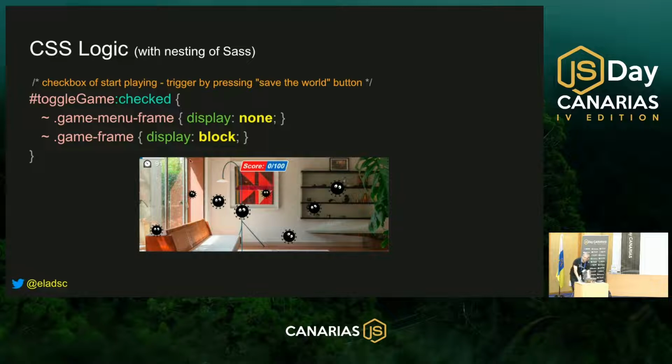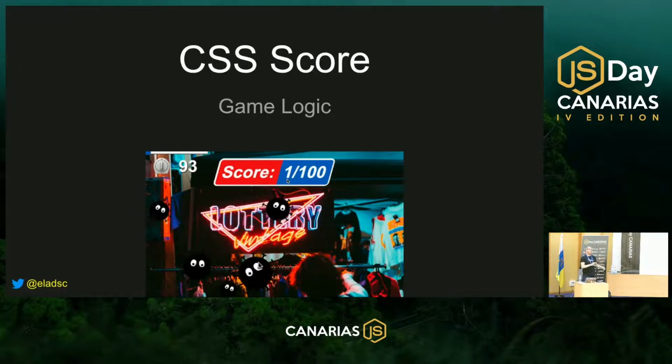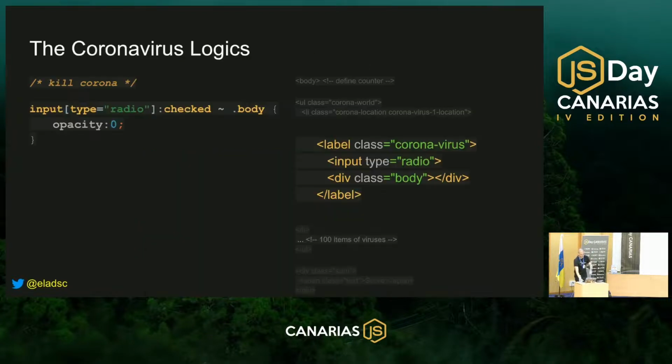This way of writing is, of course, written with SASS. You can write it in two separate selectors, and this will be compiled to two separate selectors, but it's a lot more readable to write it with SASS. Nice, but let's continue to one of the most amazing tricks that I have in this game. In the game, when I'm clicking on those coronavirus creatures that disappear and the CSS score is going up, we actually have two separate tricks that we need to talk about. First, how I'm clicking on those coronavirus creatures that disappear, and how I'm printing the total score to the screen. Let's start with the first trick.